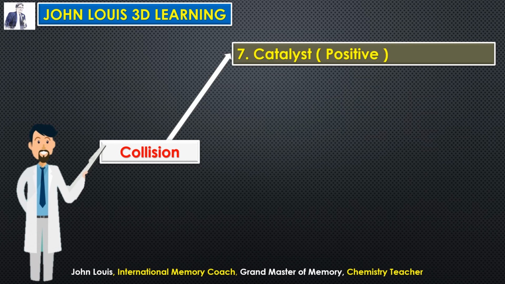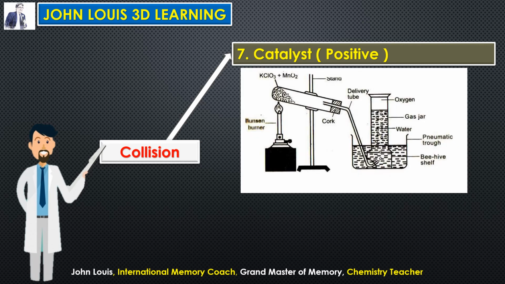The last one, catalyst. Here there are two types of catalysts, positive and negative. Certain catalysts will increase the rate of the reaction, the speed of the reaction. Certain catalysts will decrease the rate of the reaction, a negative effect; that is a negative catalyst. So now let us see the positive catalyst first.